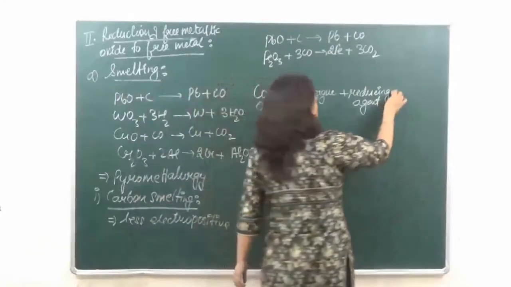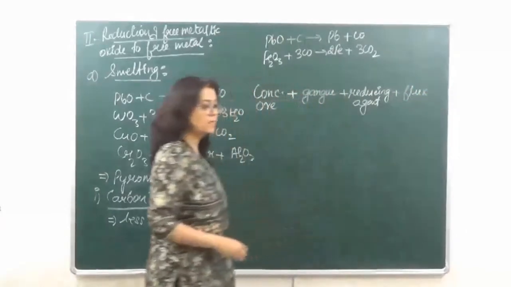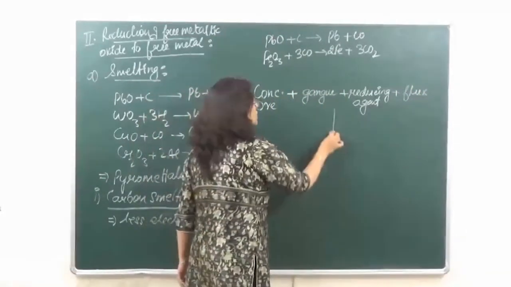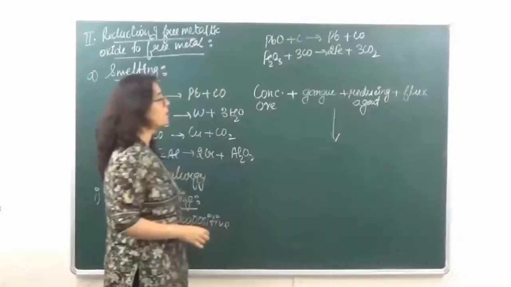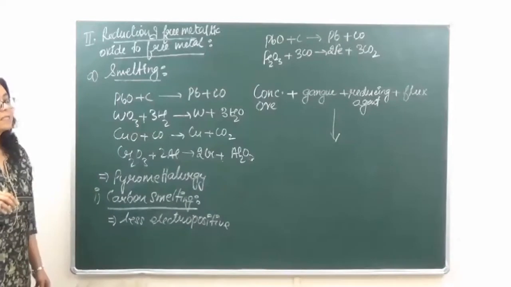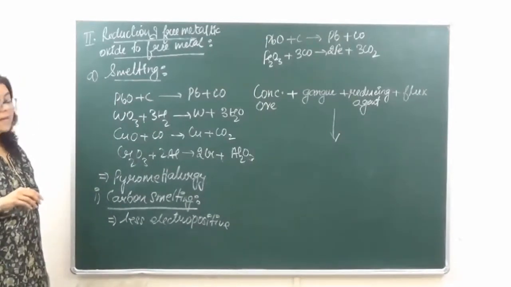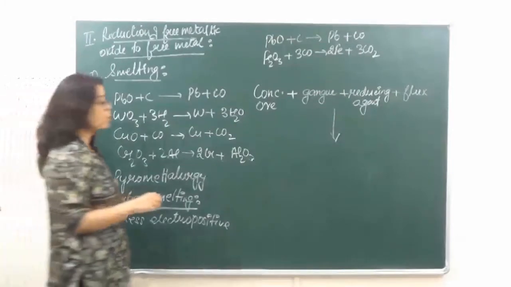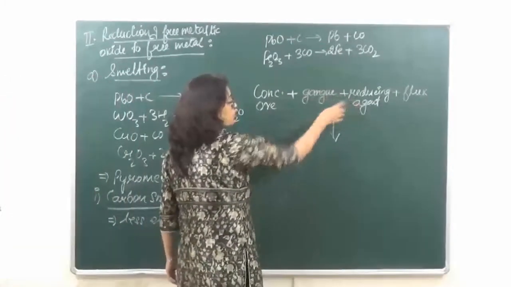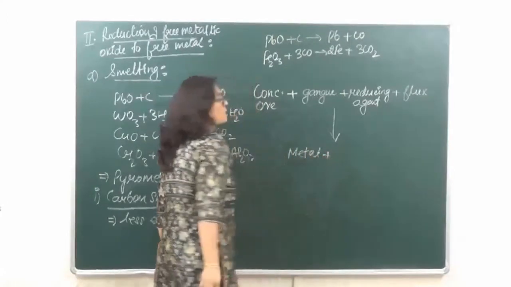And with that we are going to add flux. Okay? Now the main purpose of the flux over here is to fuse with the gangue to give us slag which can be easily removed. So when all these are reacted together, we are going to get concentrated ore with the reducing agent. It is going to give us metal.